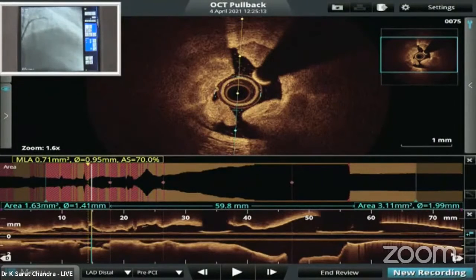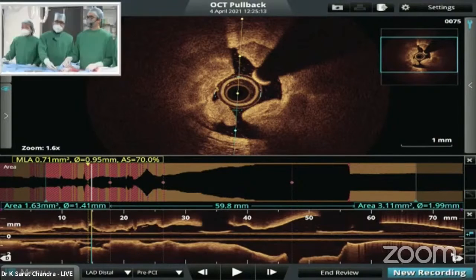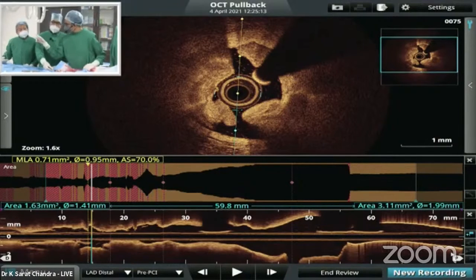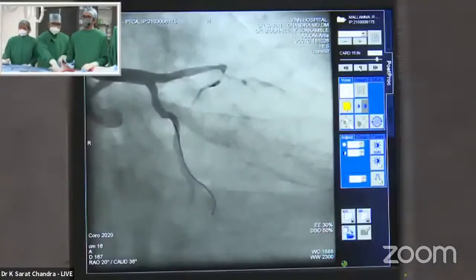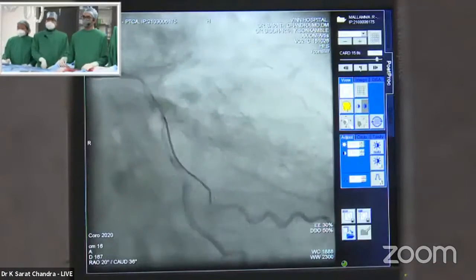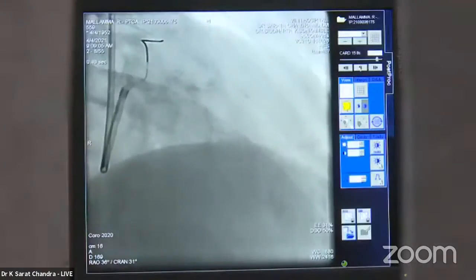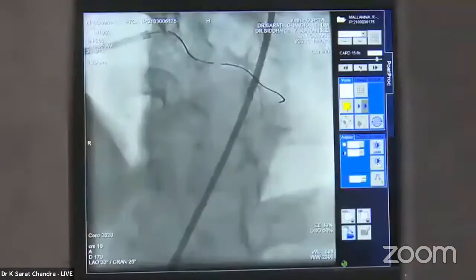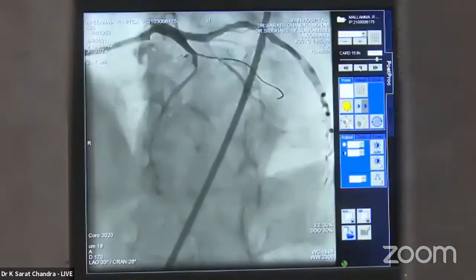Can you go back once? Can you go back? Considering the chance of no reflow, give 1,000 units. Okay. Here there is less, because only lipid blocks and necrotic material are there, so there is no chance of slow flow.